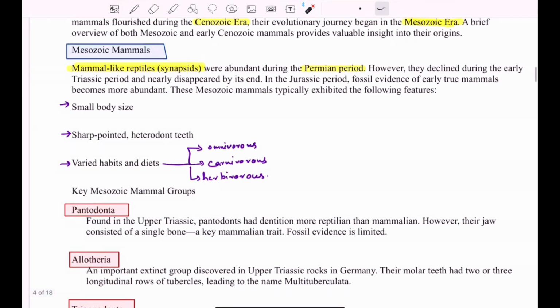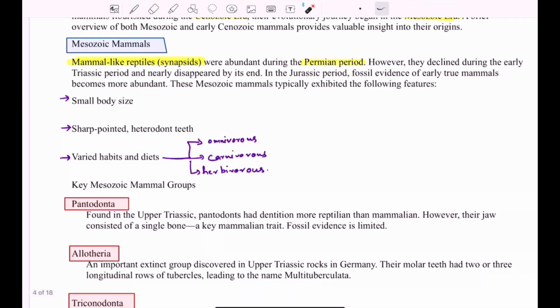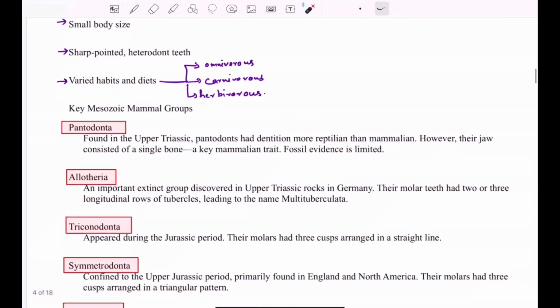So the Mesozoic mammals had certain characters. They had very small body size, they had sharp pointed heterodont teeth, meaning the teeth were of different types, and they had varied habits and diets. They were omnivores, carnivores, herbivores.